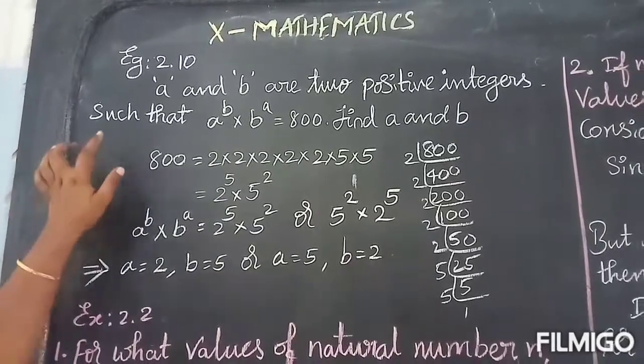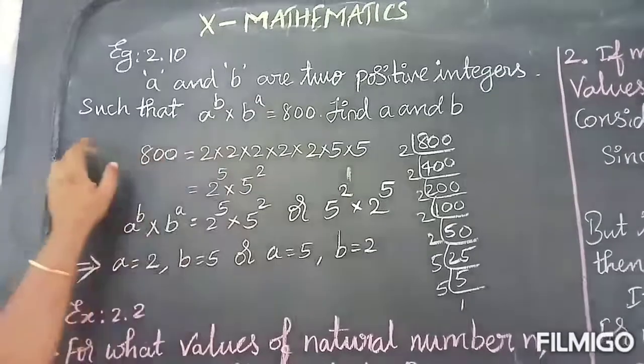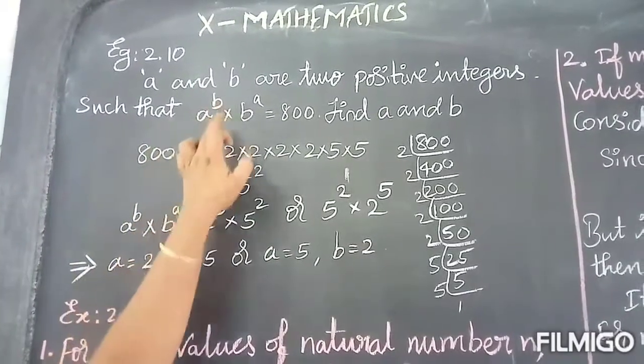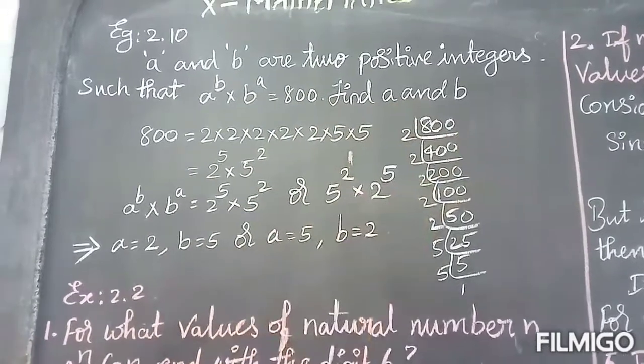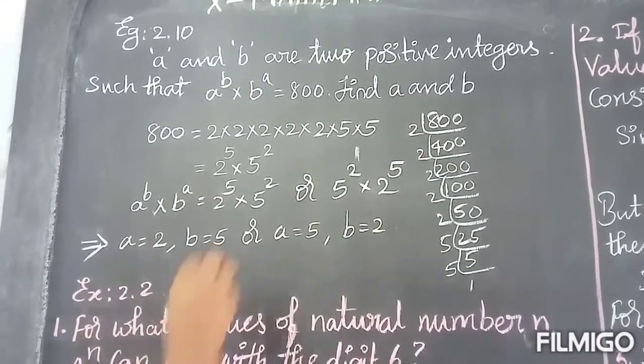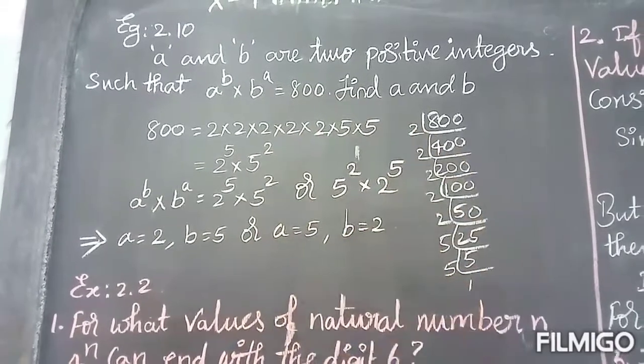Example 2.10. a and b are two positive integers such that a power b into b power a equals 800. We are going to find the values of a and b. So for 800 you have to do the prime factorization.